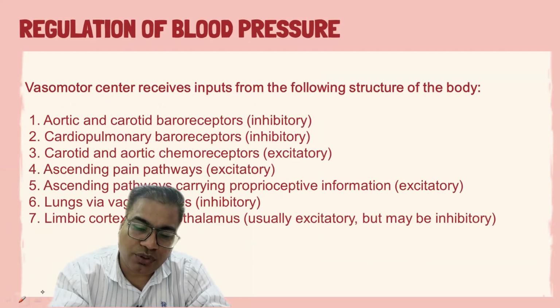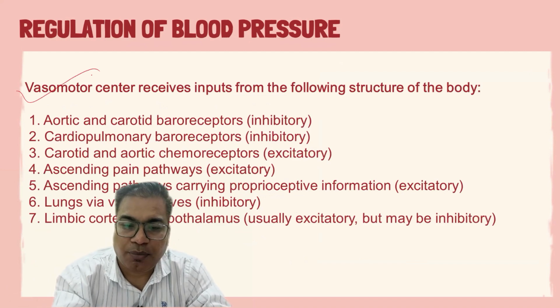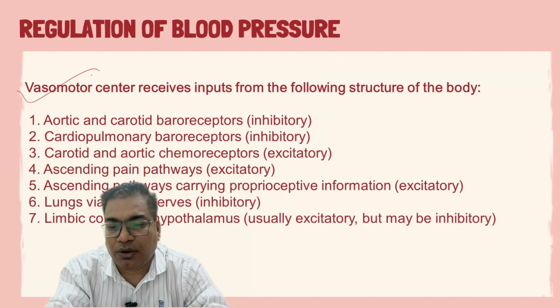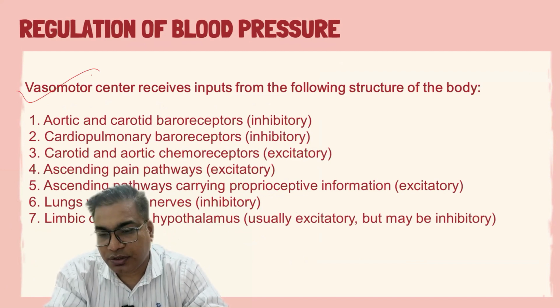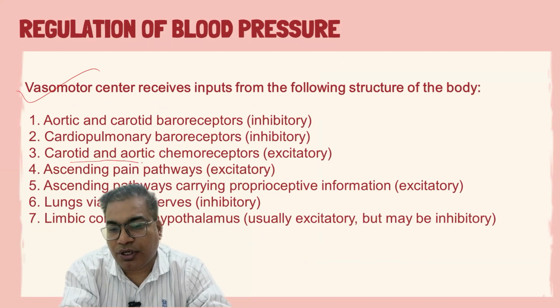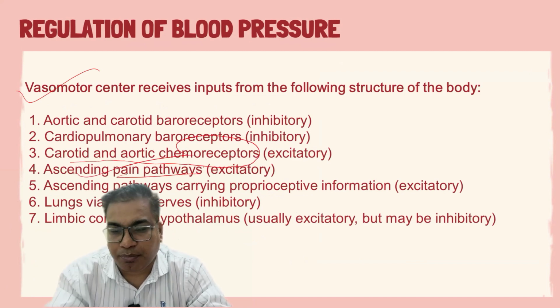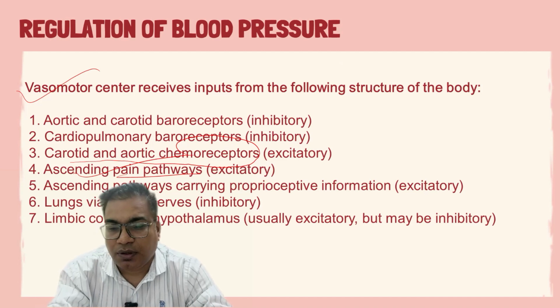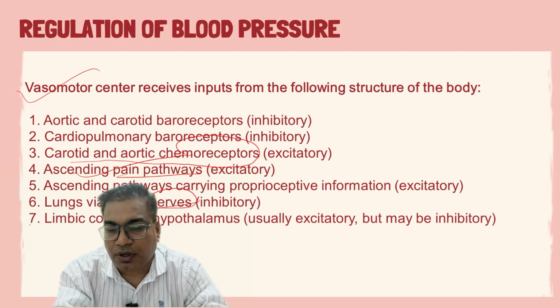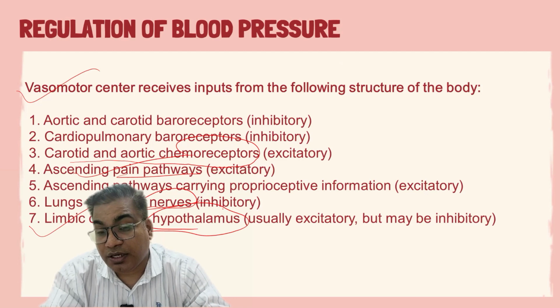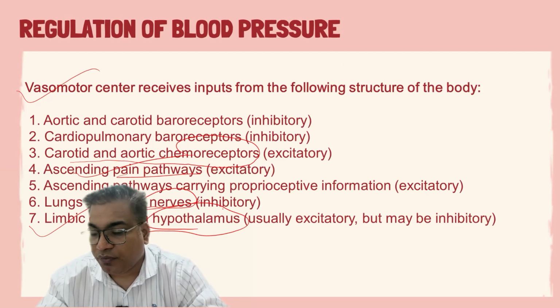The vasomotor center also receives impulses from other structures like aortic and carotid baroreceptors, cardiopulmonary baroreceptors, carotid and aortic chemoreceptors, various ascending and pain pathways. The lungs also send signals through the vagus nerve, and the limbic cortex via the hypothalamus. So these are the various areas which send signals to the vasomotor center.